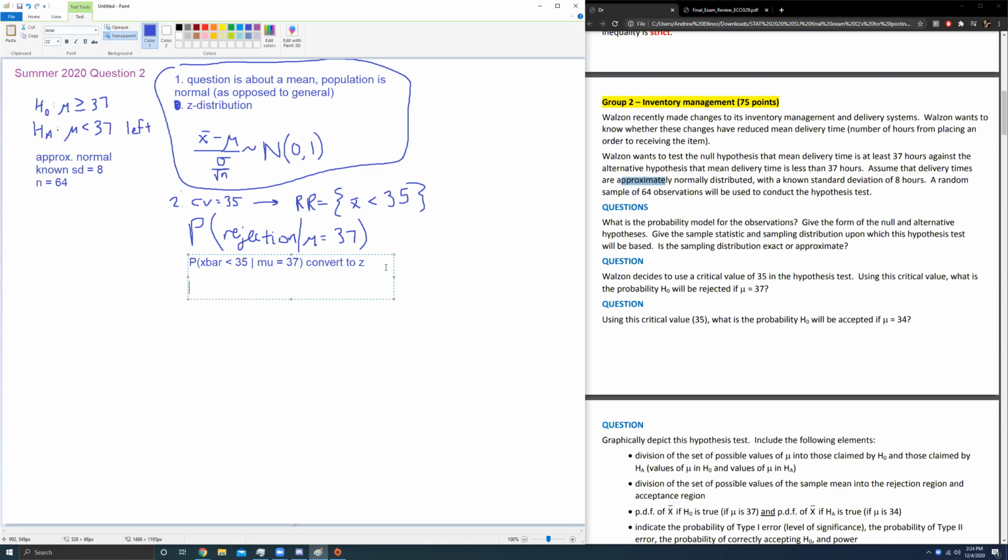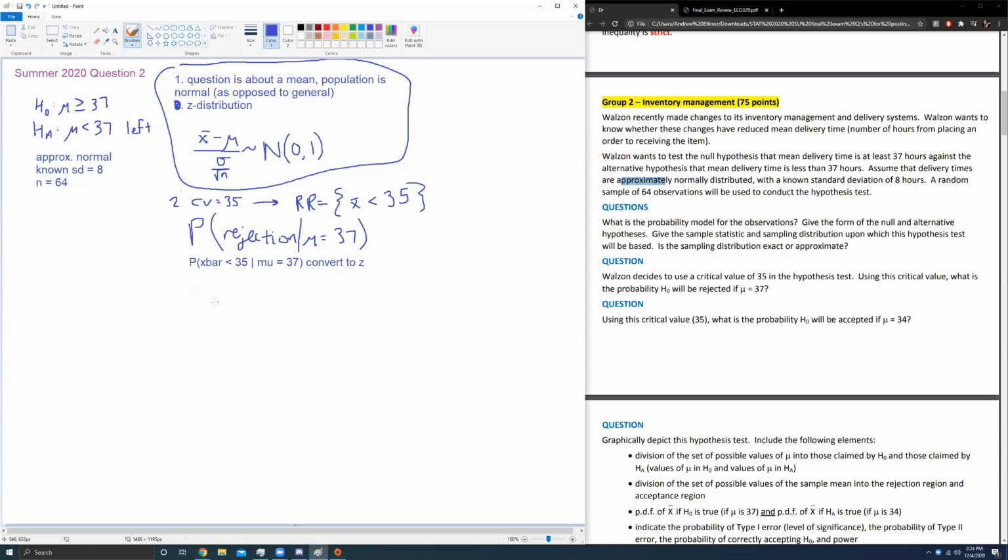So I'm going to use my handy dandy z-score formula. This is the probability of z less than (35 minus 37) over the standard deviation, which was given to be 8, over the square root of our sample size of 64. Square root of 64. This comes out to be the probability of z being less than -2.